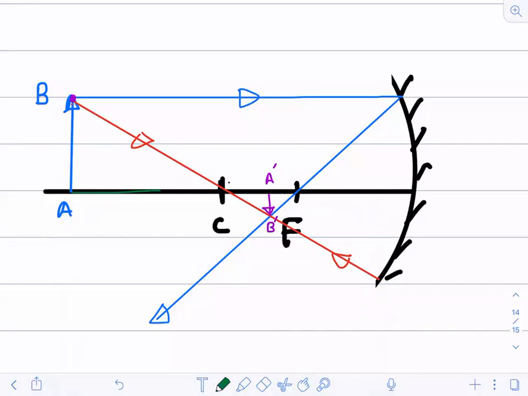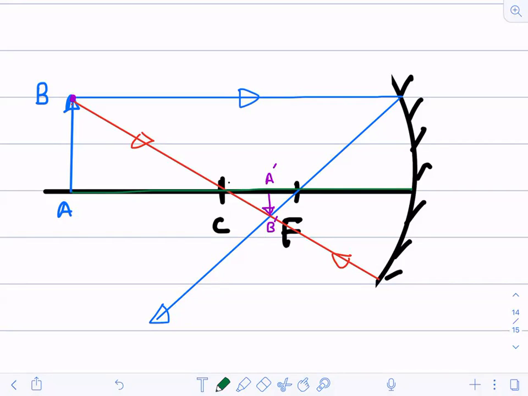Can I say that this green color line is passing through focus? Can I say that, Mona? Yes. So what will happen after reflection?